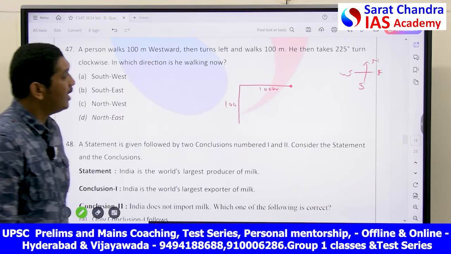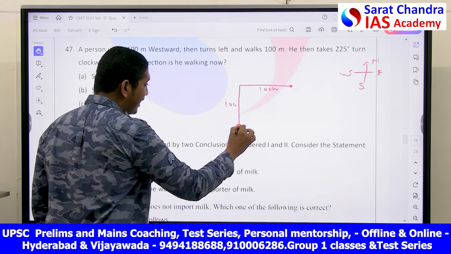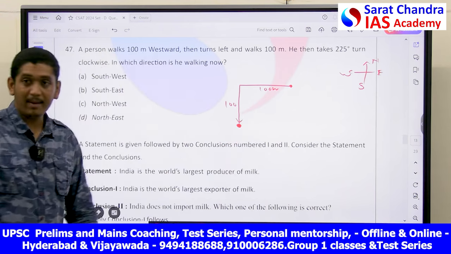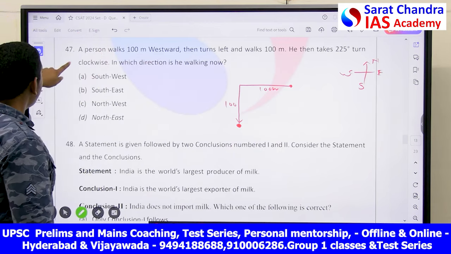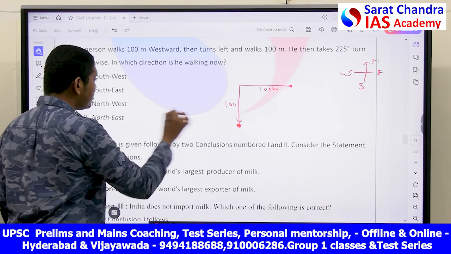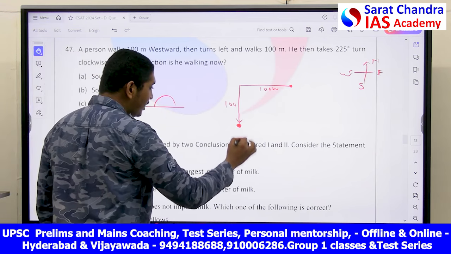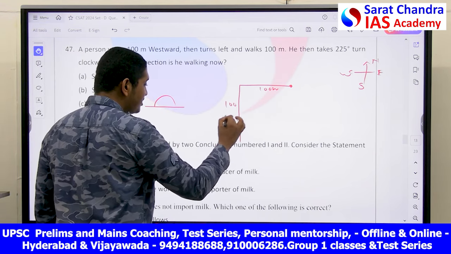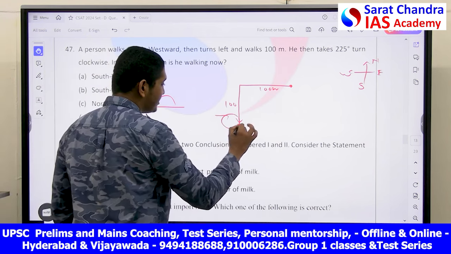100 meters. He then takes, see, I am like this here. My direction is pointing towards this way. I am pointing to you. And then he takes 225 degrees clockwise. See, this straight line is nothing but 180 degrees. If I say this is my 180 degrees plus 45 degrees, this is clockwise direction.